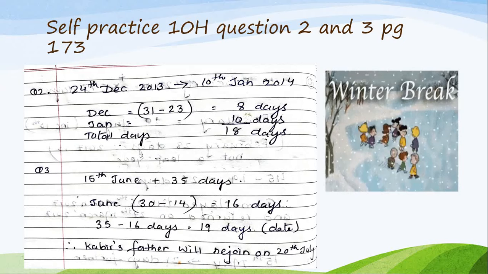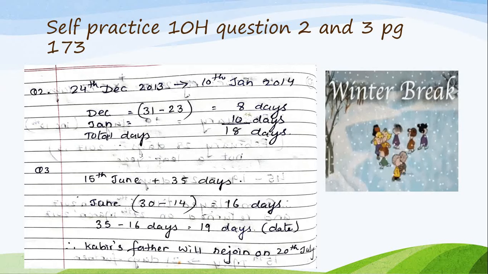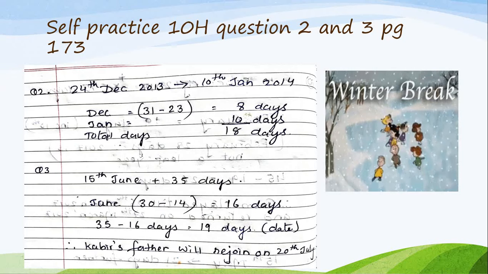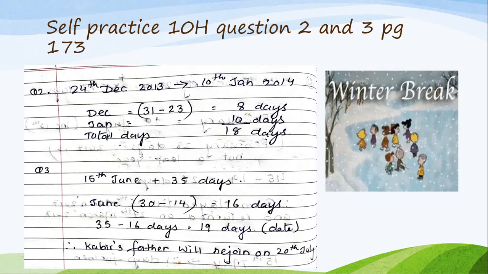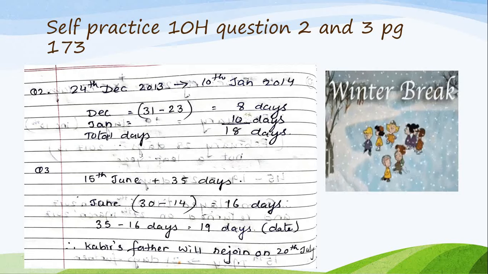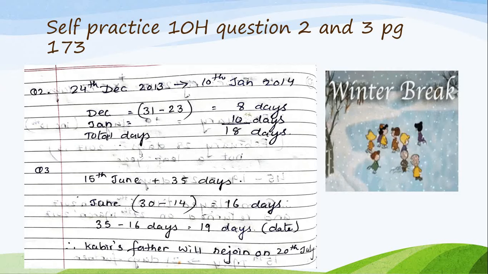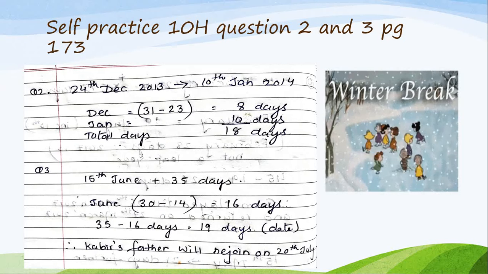30 days minus 14 will be 16 days. Okay, so 16 days will be left for June. And then total how many days? 35 days. So 35 days minus 16 days would be 19 days. But 19 days, here it becomes a date. If you count this, it becomes a date. So till 19th